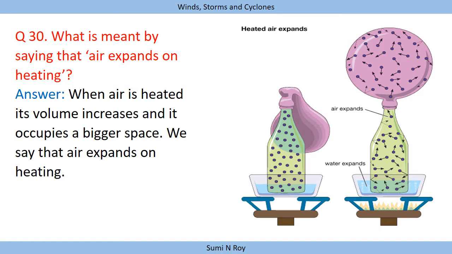So by this we can say that when air is heated, its volume increases, because now the particles gain energy and start moving here and there, so the volume of the air increases and it occupies a bigger space. As they occupy a bigger space now, we say that air expands on heating.